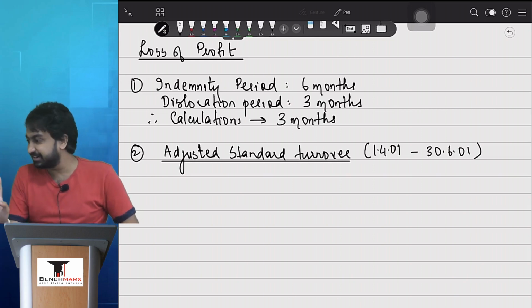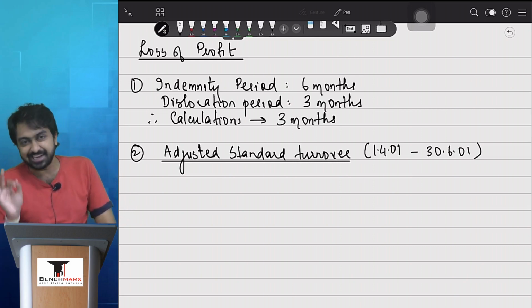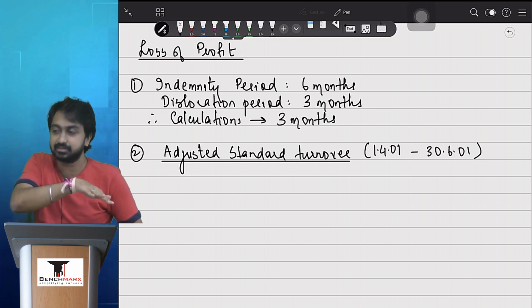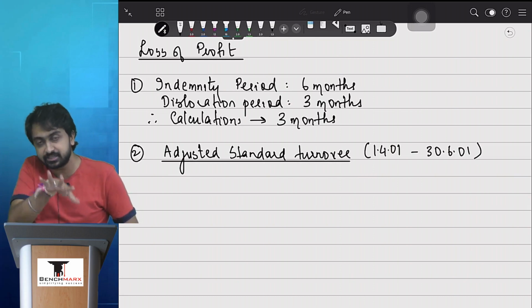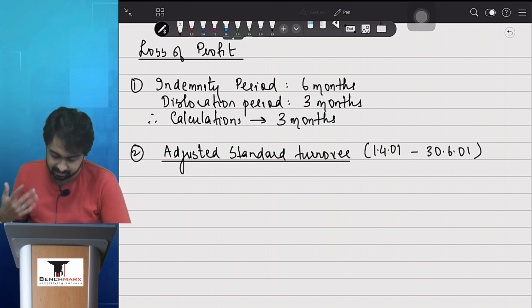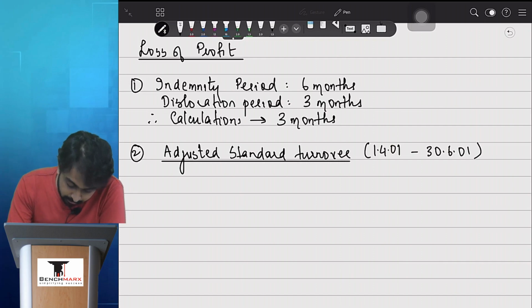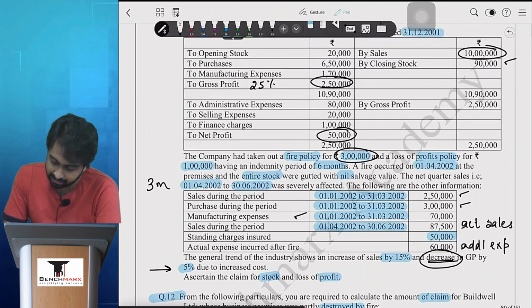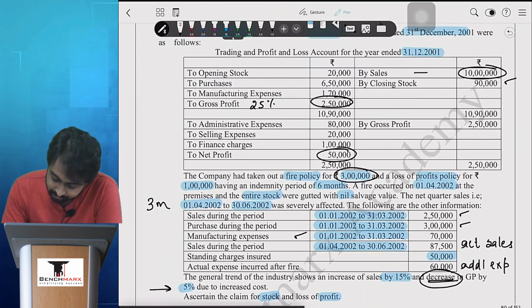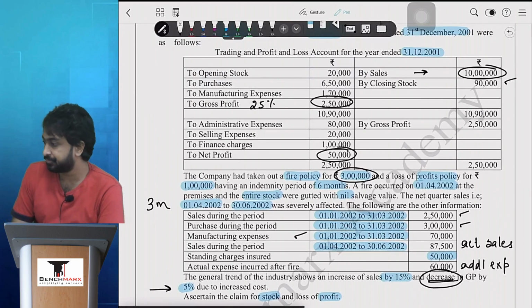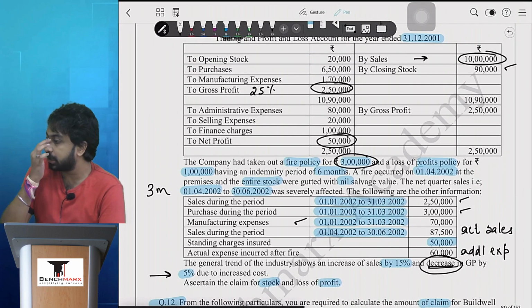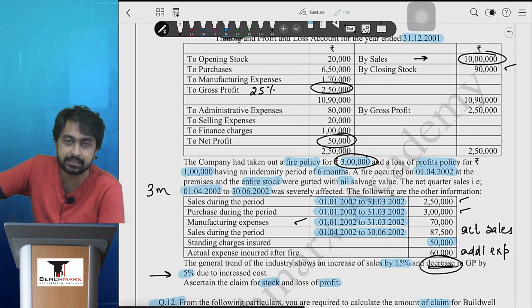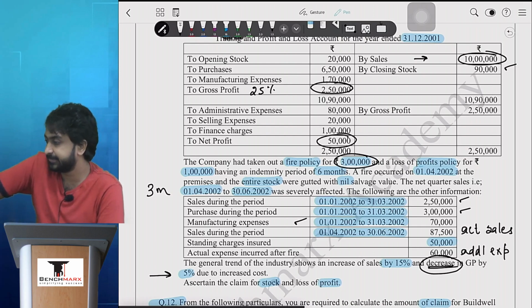But is this clear? Standard turnover is always for the previous year. फायर आज हुआ है तो मुझे प्रीवियस ईयर का टर्नओवर चाहिए. हाँ, yes sir, clear, अच्छी बात है. Now the problem is that the only data I have of the previous year, I can say, is the sales. समझ में आया? All other details given to me नीचे in the table are 2002 related. Are you convinced with this?